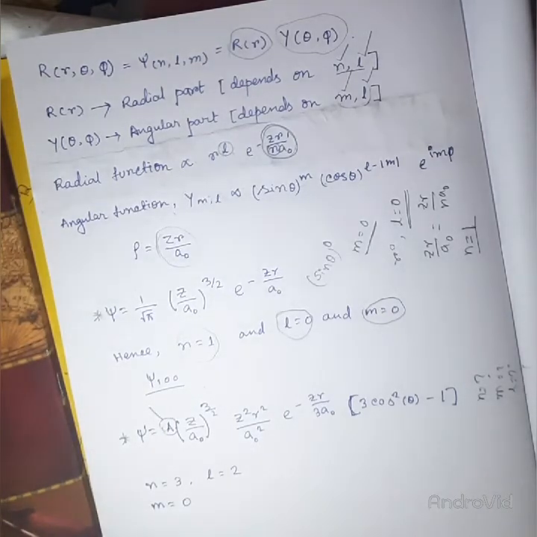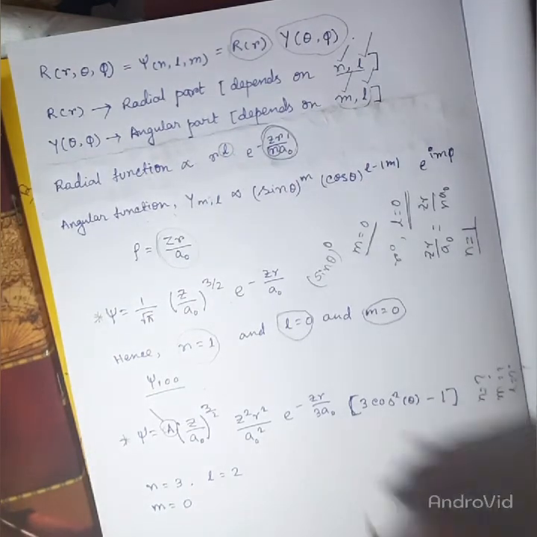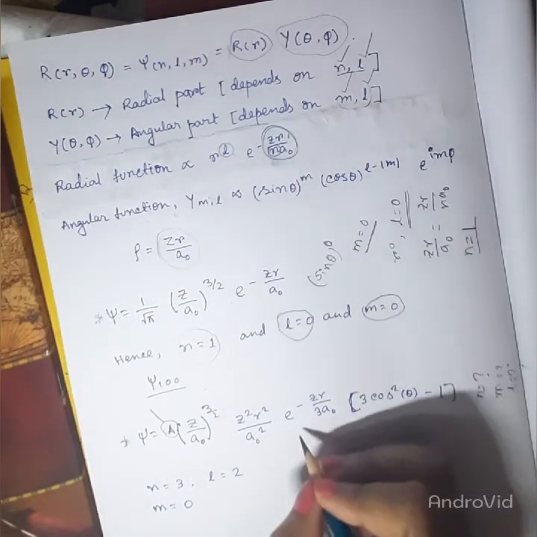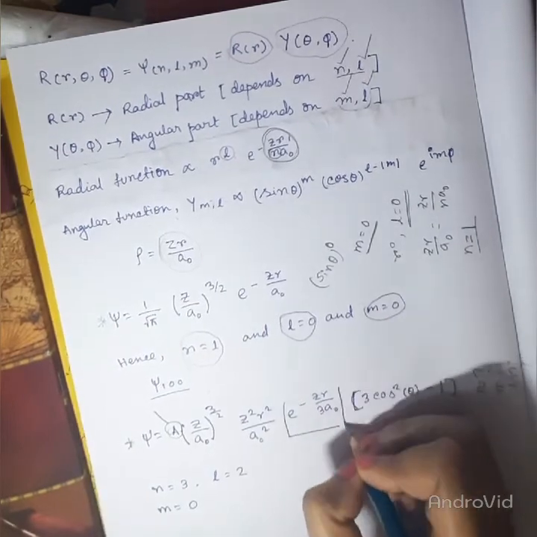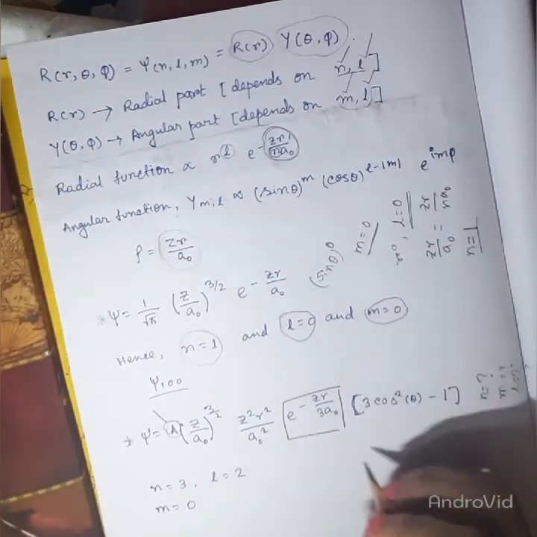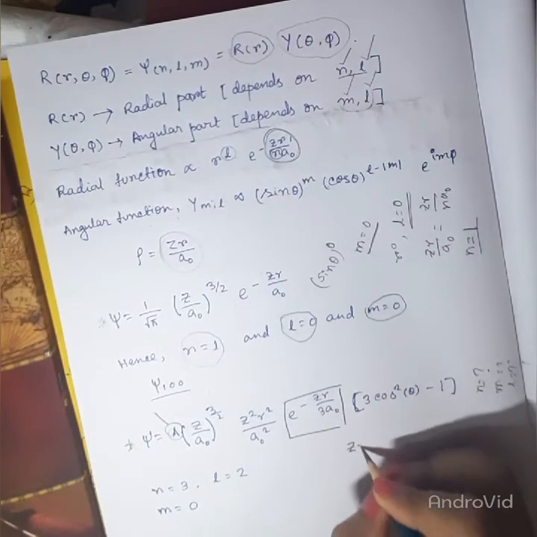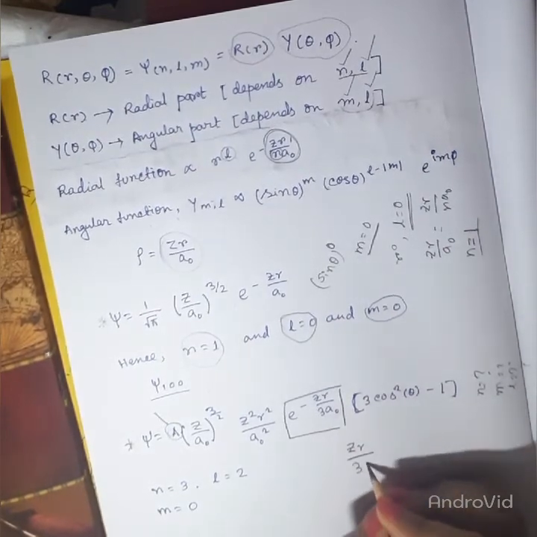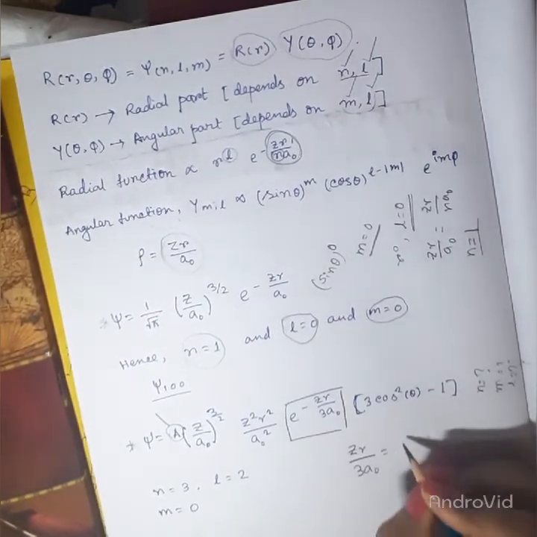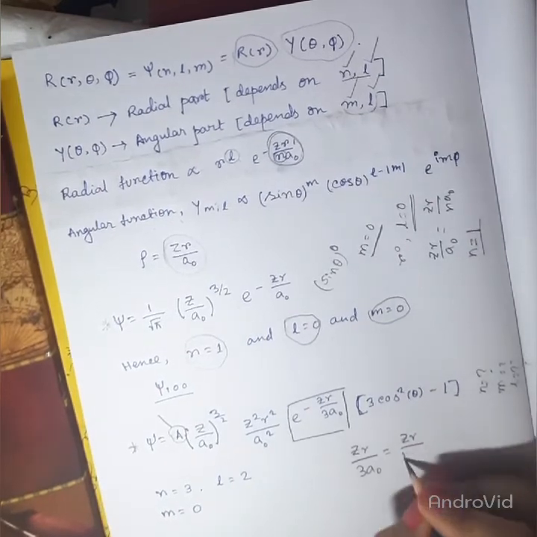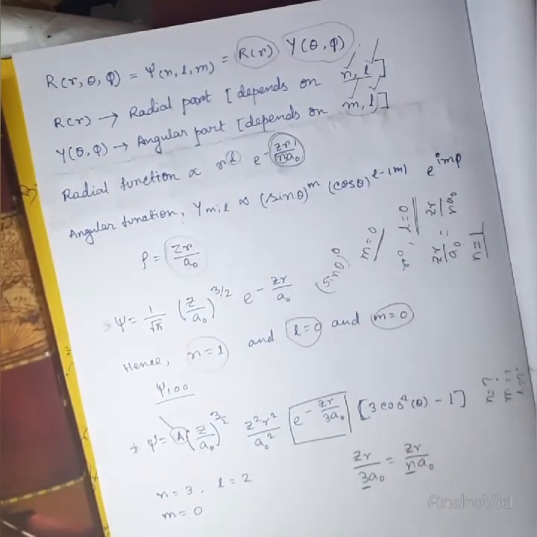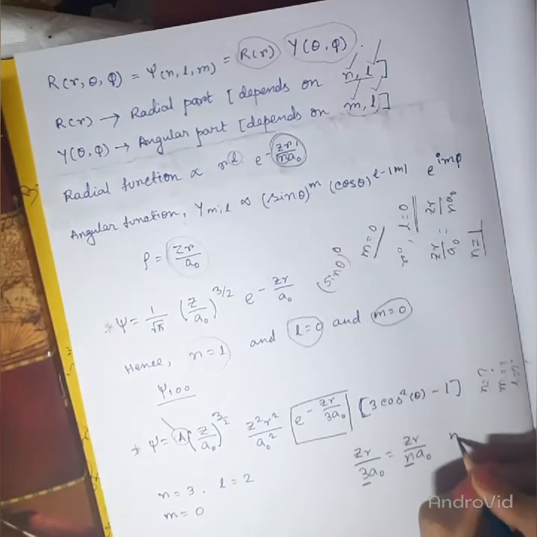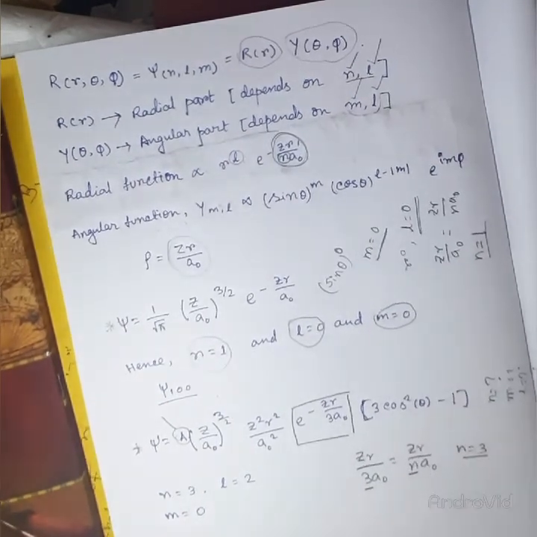First, for the n value, look at the power of the exponential, that is zr by 3a0, which is equal to zr by n a0. Hence by solving this equation you can get n is equal to 3 very easily.